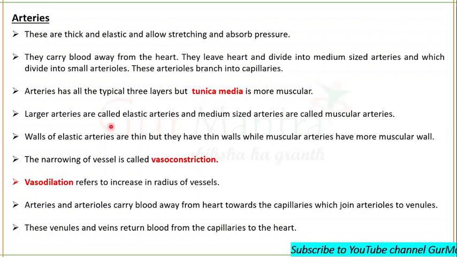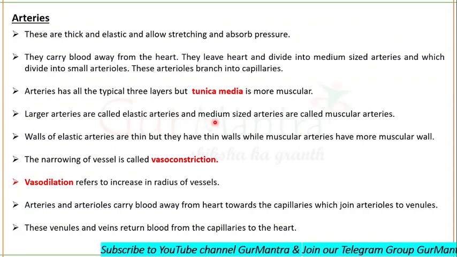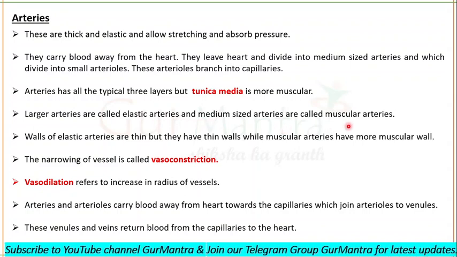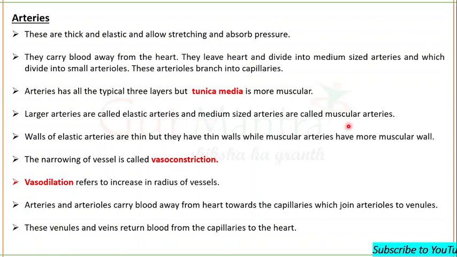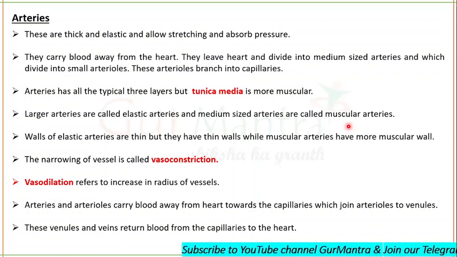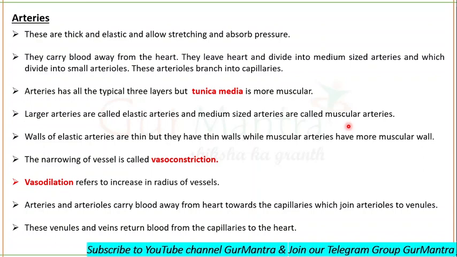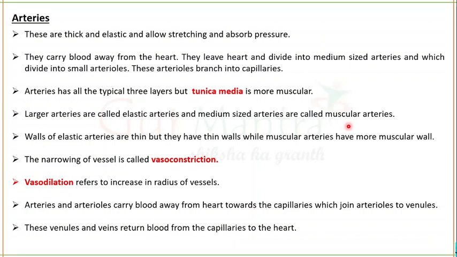Larger arteries are called elastic arteries and medium-sized arteries are called muscular arteries.